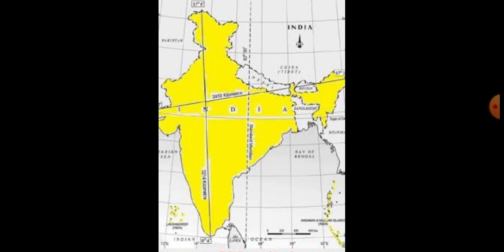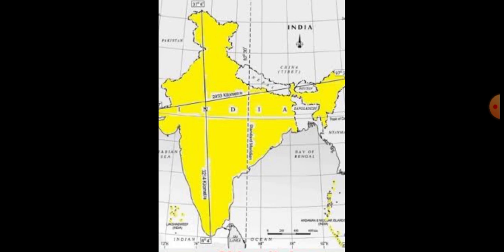Can you understand, students? Today we discussed the location and the extent of India. In the next class we will discuss other details about our nation.